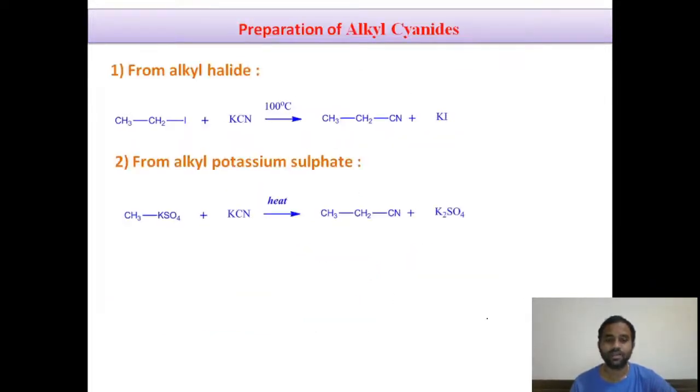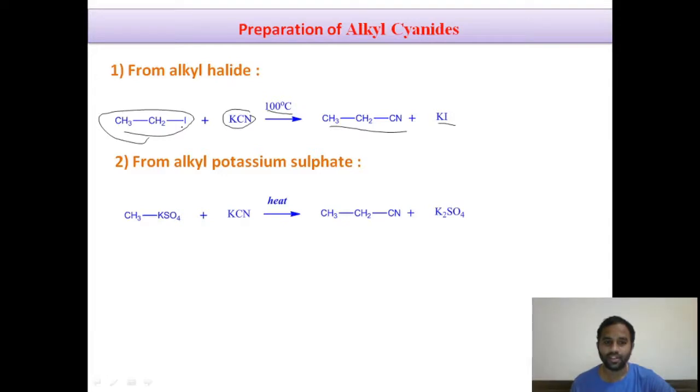Coming to the preparation of alkyl cyanides, we can prepare alkyl cyanides by heating alkyl halides with potassium cyanide at an appropriate temperature, that is 100 degrees Celsius. We get the corresponding cyanide as the product. Here the potassium halide is the side product.